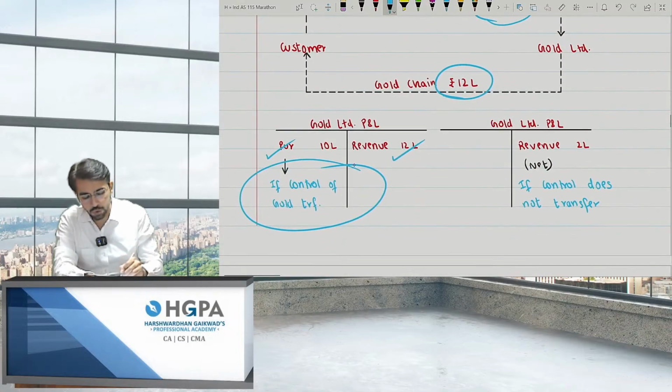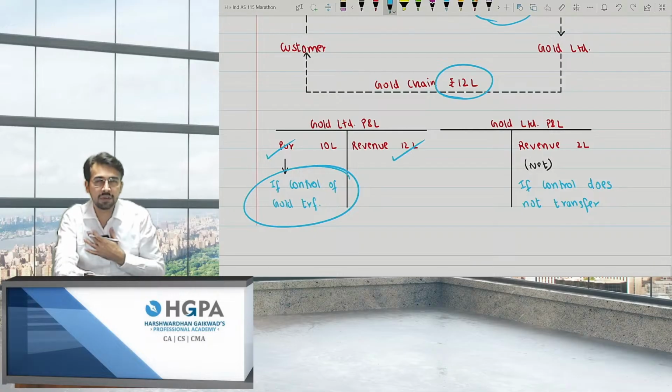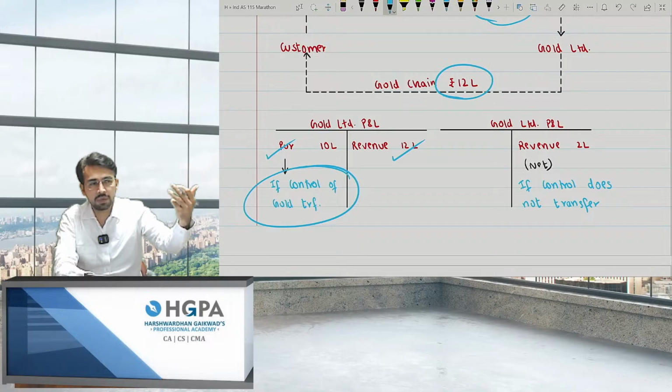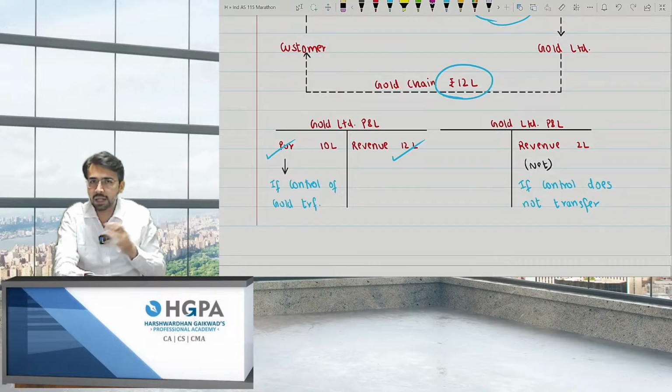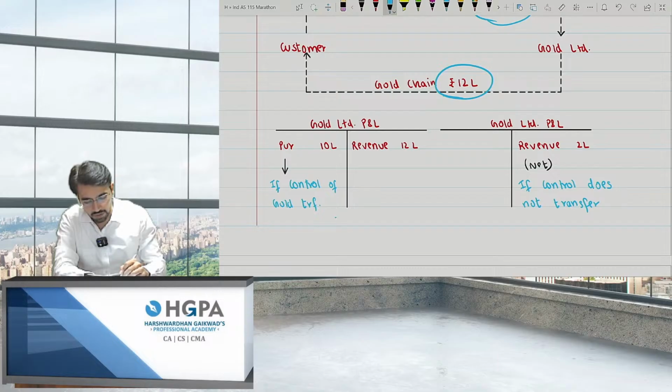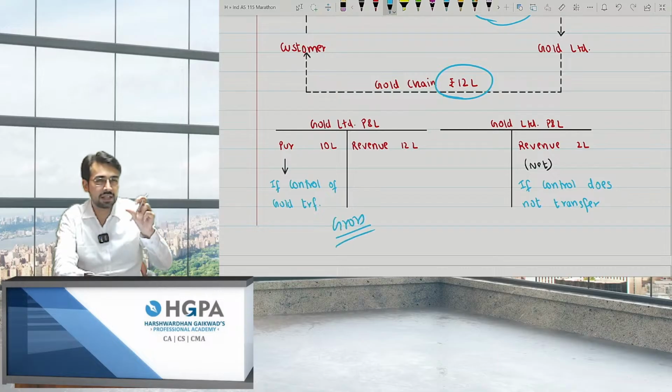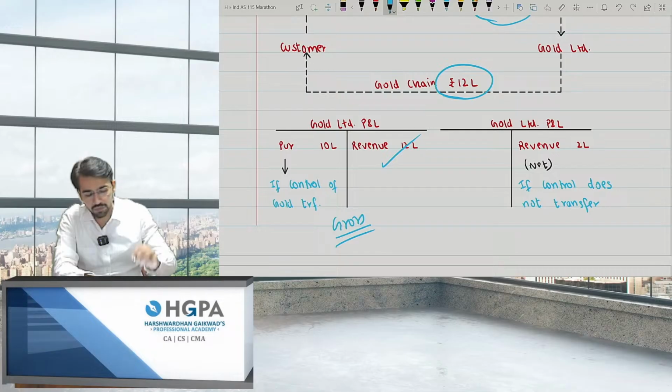That means the ownership rights of the gold biscuit are with me. They gave me a gold biscuit and told me whatever you want to do with this gold biscuit, you can do. You can make a chain from this biscuit if you want. If you want, you can make a chain from another biscuit and so on, right? So at that point of time, I become the owner of that gold biscuit. I have the control, right? Whether I make the chain from that biscuit or from another one from my shop itself, that completely depends on me, right? So this answer will be on a gross basis, not net. That is, I'll not book income of 2 lakh. I'll book revenue completely of 12 lakh and I'll make a purchase of 10 lakh.